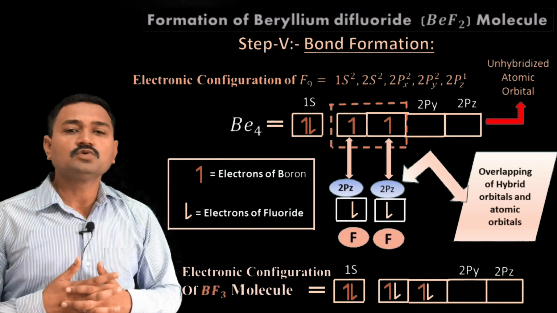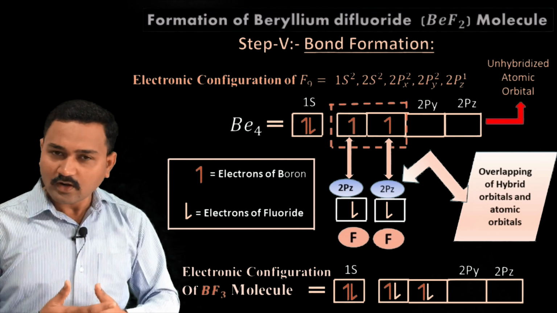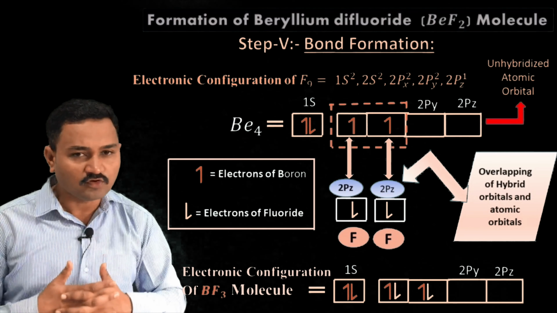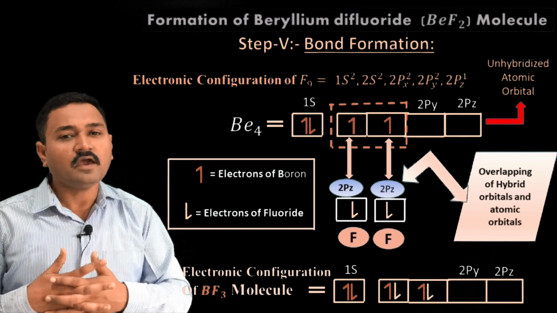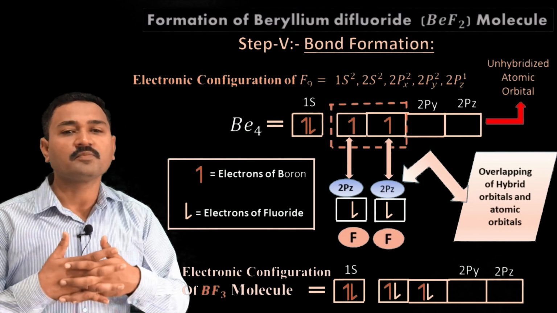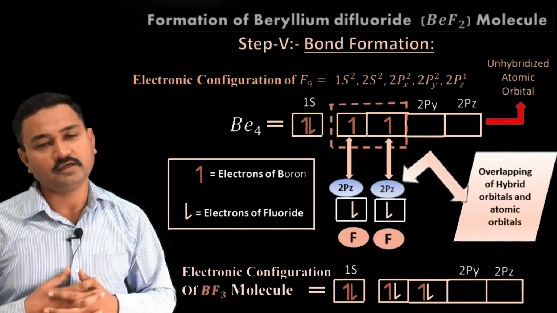The 2sp hybrid orbital of the beryllium atom overlaps with the 2pz atomic orbital of each of the 2 fluorine atoms and forms Be-F sigma bonds, which leads to the formation of the beryllium difluoride molecule. So this is a simple bond formation step.